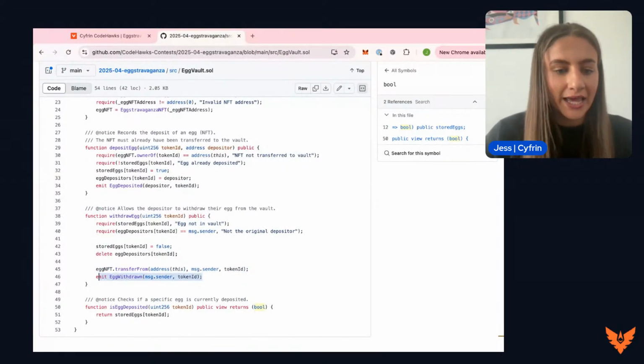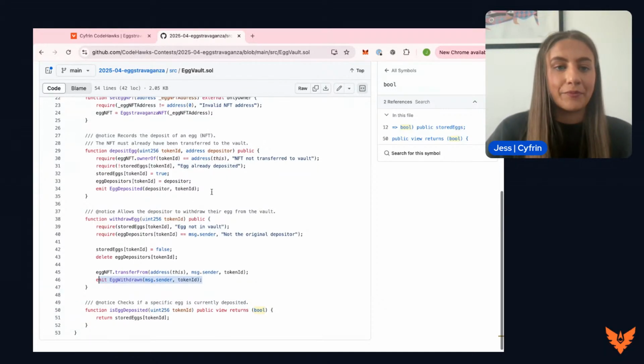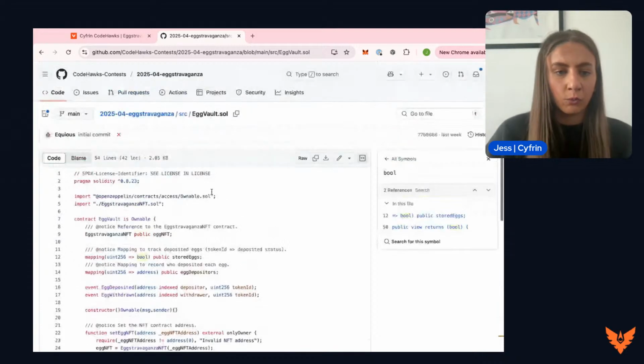Now, final function here is egg deposited. This is just a view function. This is going to be a view for the mapping, the stored eggs mapping. So this will take the token ID of an NFT and return true or false as to whether the egg has been deposited into that vault. So that is the end of the contract walkthrough.